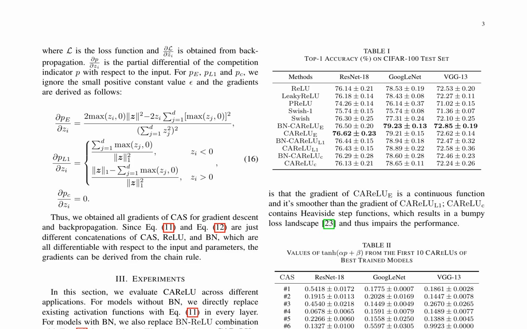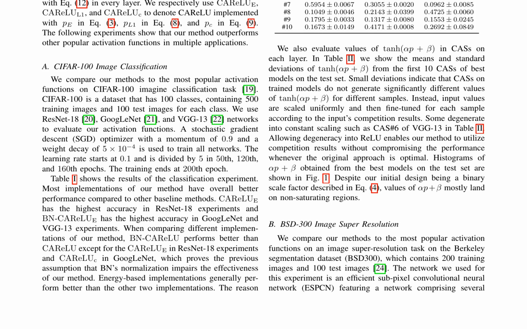The gradients of CAReLU are derived using the chain rule, and the loss function is optimized using stochastic gradient descent. The method is evaluated on various applications, including CIFAR100 image classification, BSD300 image super resolution, and Stanford Natural Language Inference, SNLI.